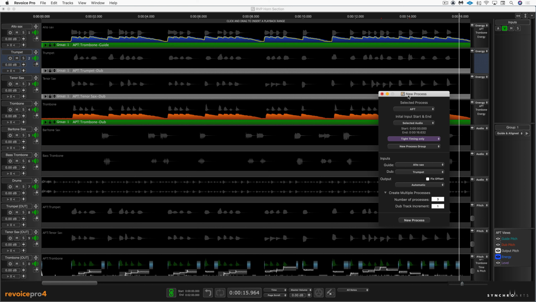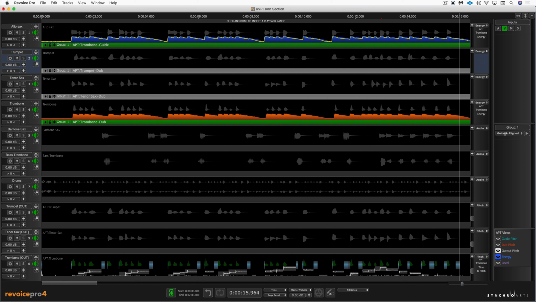I can play back any combination of the tracks that we're looking at on the screen. It's defaulting to the guide, which is the alto, and the aligned, which are the corrected ones. But I can easily play just the guide, just the dub, just the aligned, and different combinations. But let's listen to this.